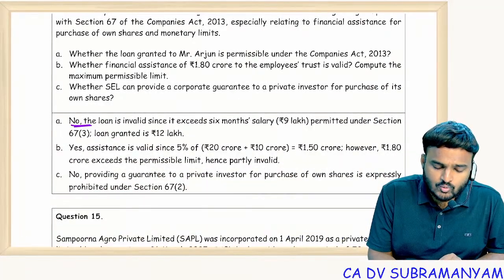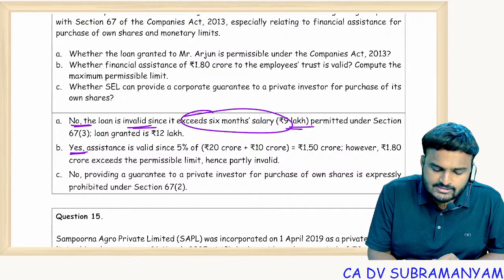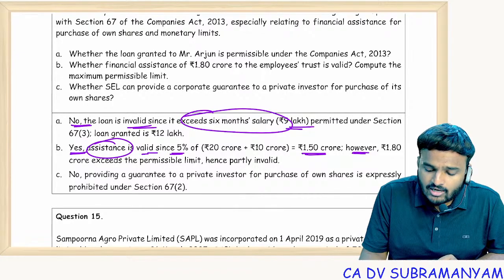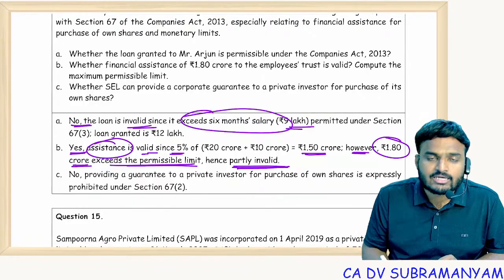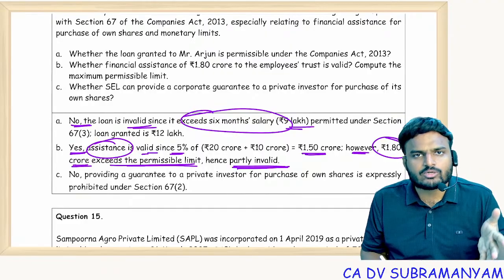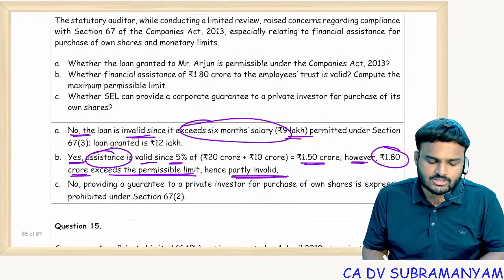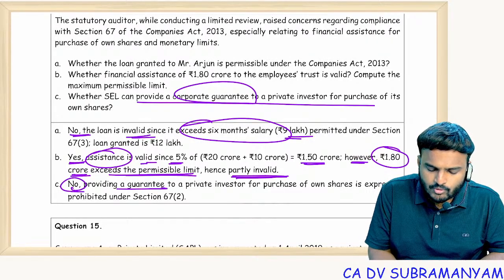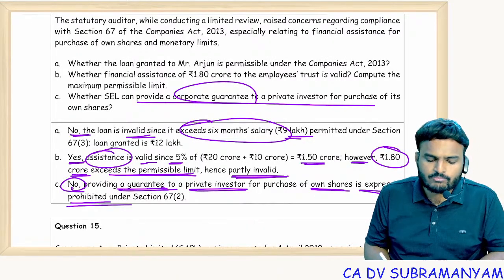See, the loan is invalid since it exceeds 6 months salary of 9 lakhs. Yes, assistance is valid since 5% is 1.5 crore. However, 1.8 crore exceeds the permissible limit, hence partly invalid. The employee share purchase scheme is valid, but 1.8 crore finance is not allowed. It is exceeding 5%. Whether SEL can provide a corporate guarantee to a private investor? No, providing a guarantee to a private investor for purchase of own shares is expressly prohibited.